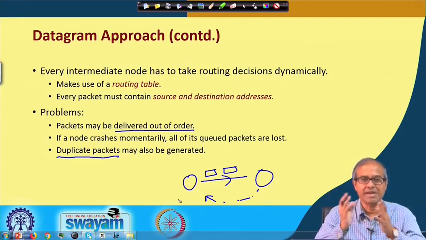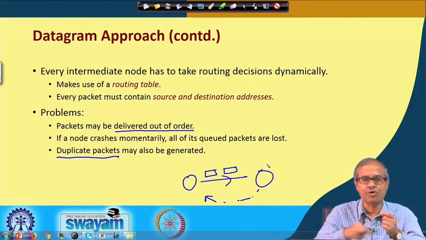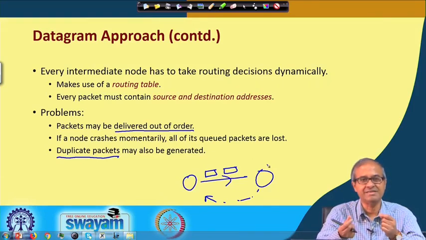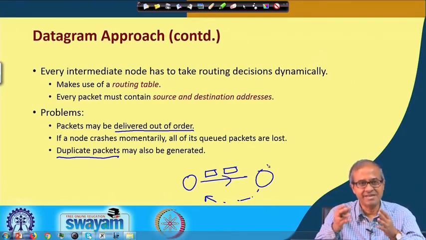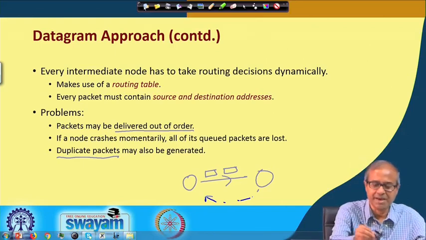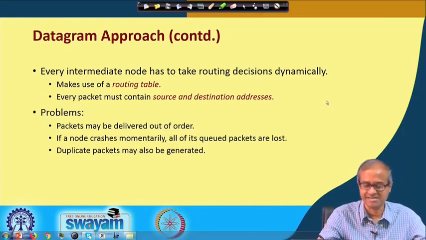Okay? But it may so happen that because of some other problem, the acknowledgement got delayed. But if the sender sends the same packet again, there will be duplicates generated, right. So, some duplicate packets might get generated.